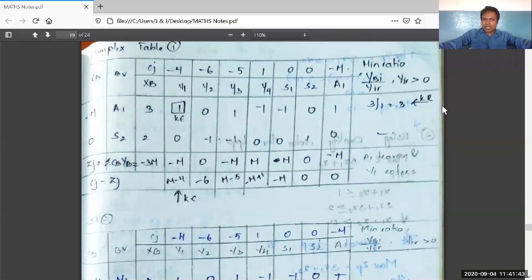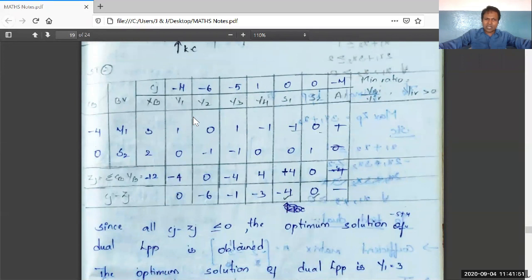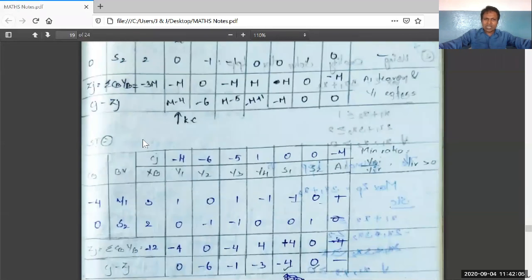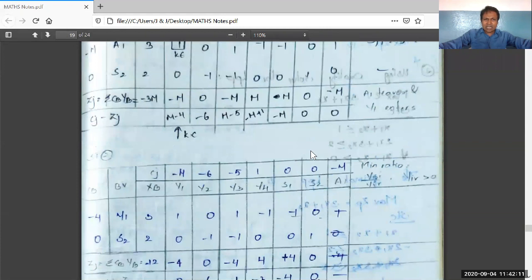Therefore, it is the key row. The element corresponding to key column and key row is 1. It is the key element. Right. I move to the second table. The key element is 1 here already. There is no need of making the key element 1 once again. So I note down all the elements 3, 1, 0, 1, minus 1, 1, minus 1, 0, 1 again here in this second table.